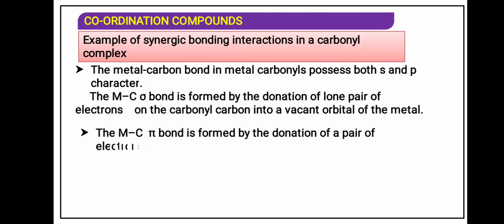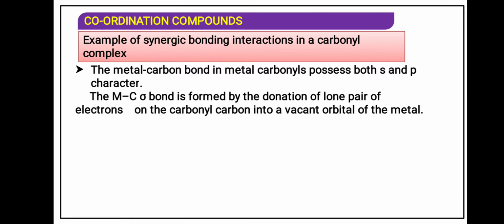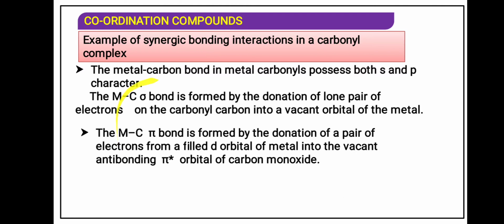And the metal carbon pi bond is obtained by donation of a pair of electrons from the d orbital of the metal into the vacant pi star orbital of carbon monoxide. That means when the metal donates the electron to the ligand, a pi bond is obtained, and when the ligand donates the electron to the metal, a sigma bond is obtained. This way you have to remember.